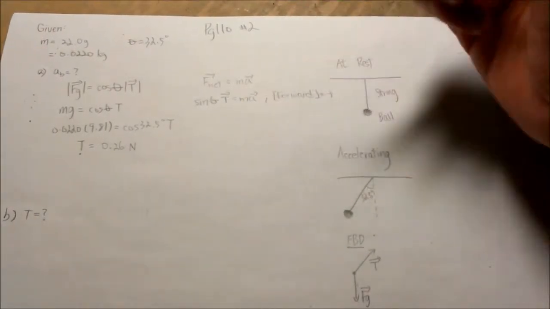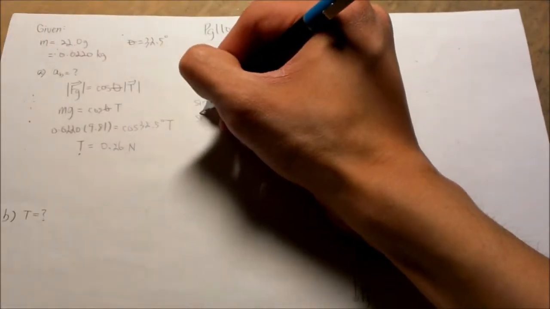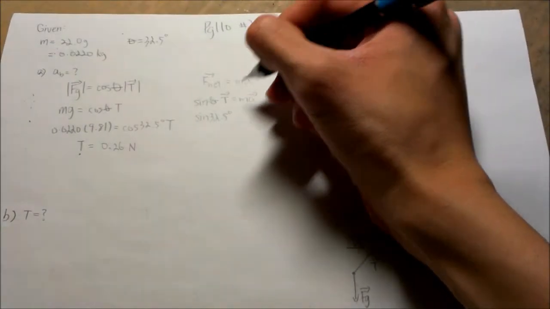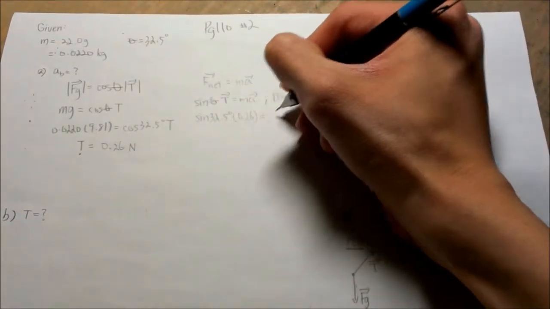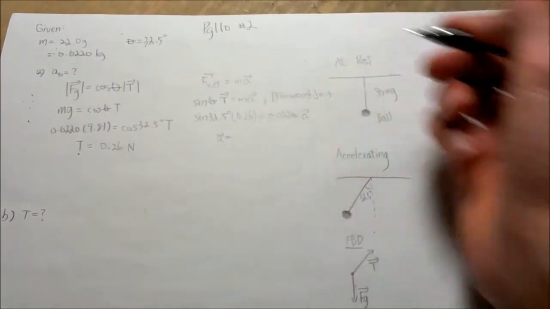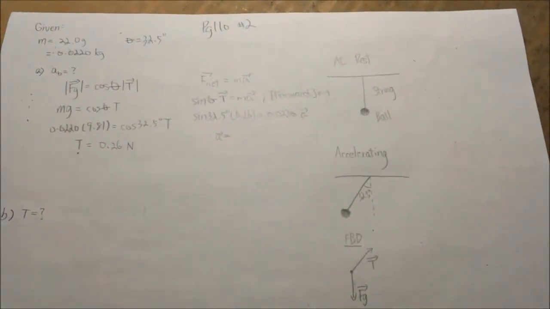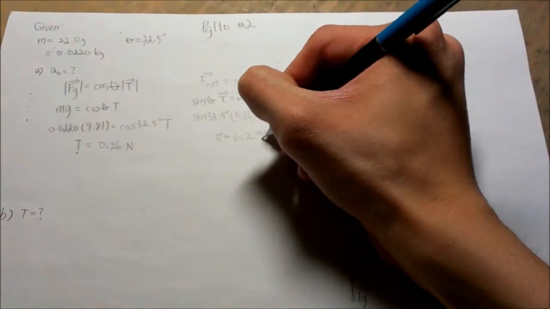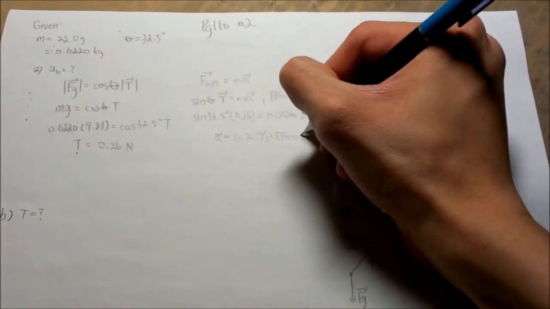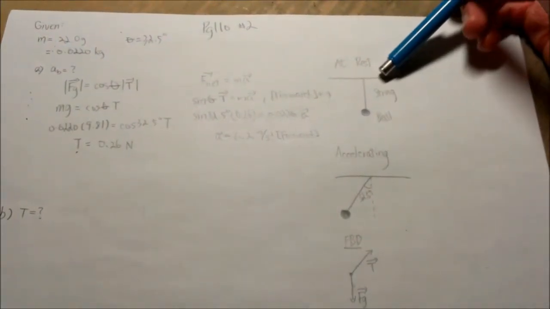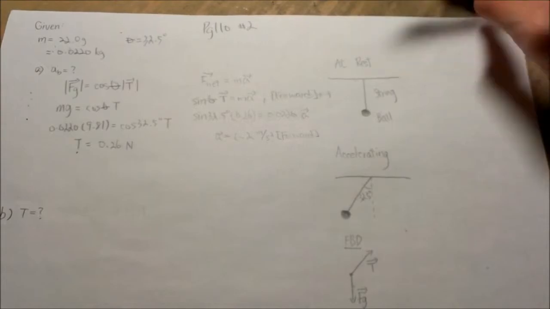And after we have this line, all we have to do is sub in the numbers. And after we have that line, we can just calculate the acceleration by plugging in the numbers into the calculator. And there we go. The acceleration of the speedboat is 6.2 meters per second.